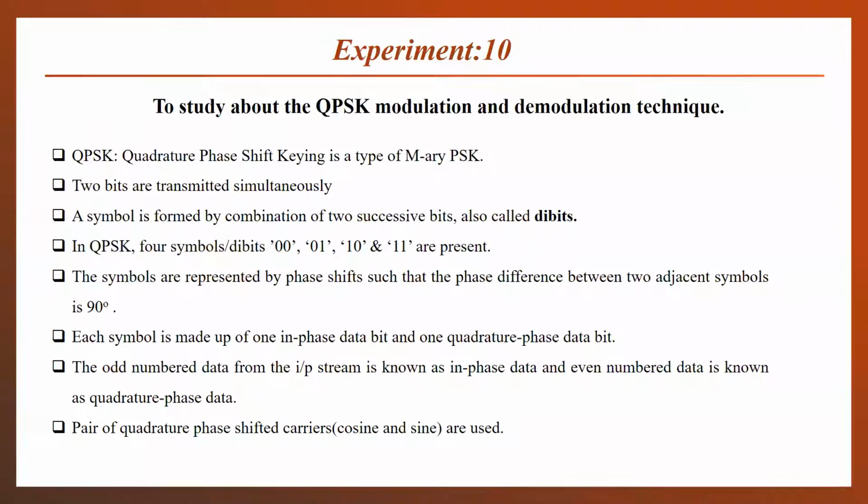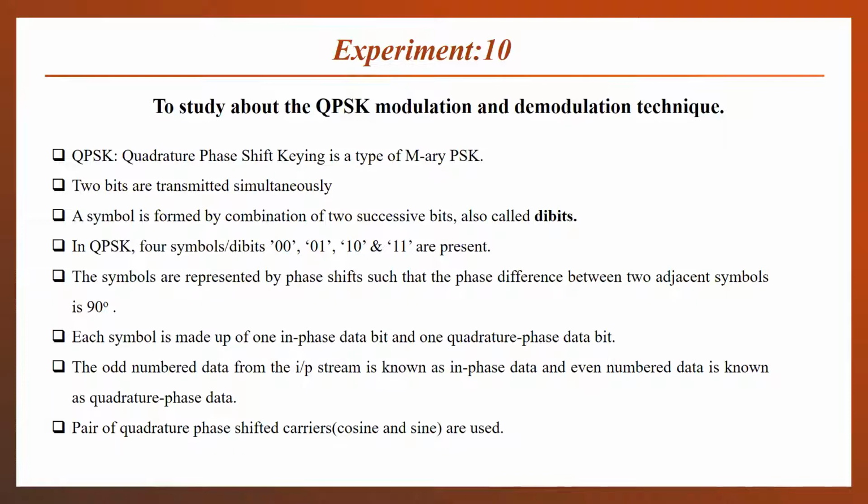Each symbol is made up of one in-phase data bit and one quadrature-phase data bit. What in-phase and quadrature phase mean will be made clear in the next slides. So how the odd-numbered data bits, for example, we have the stream 0101.